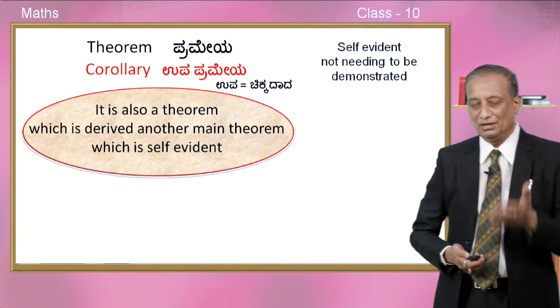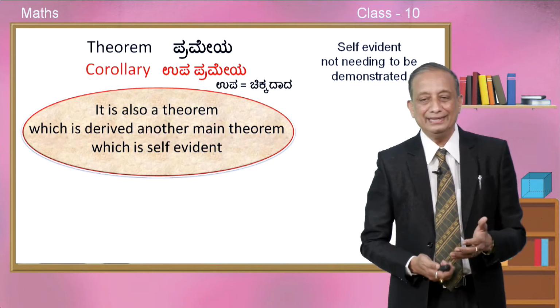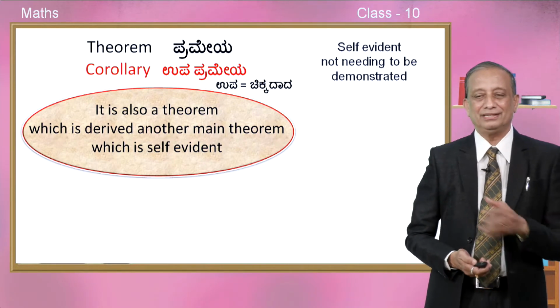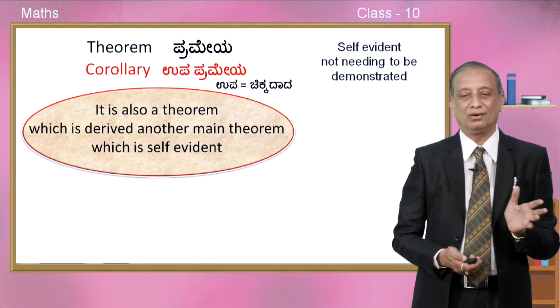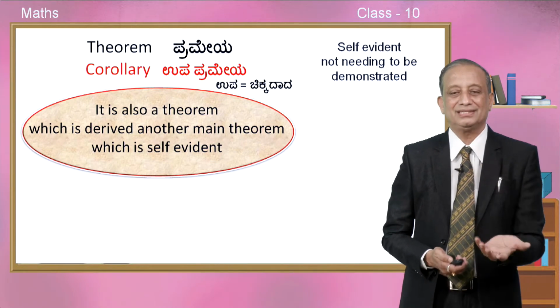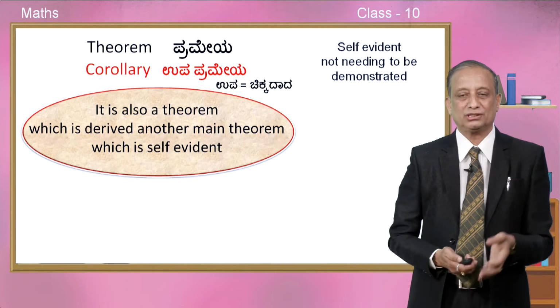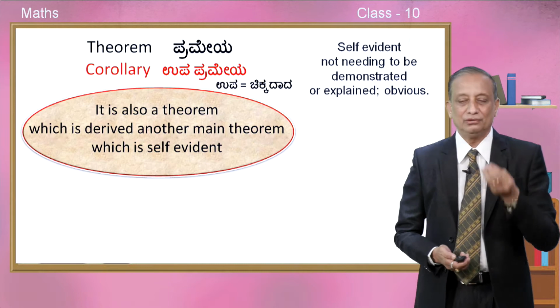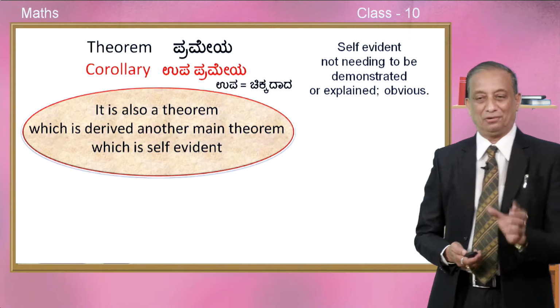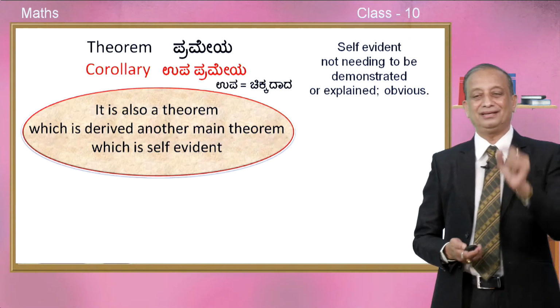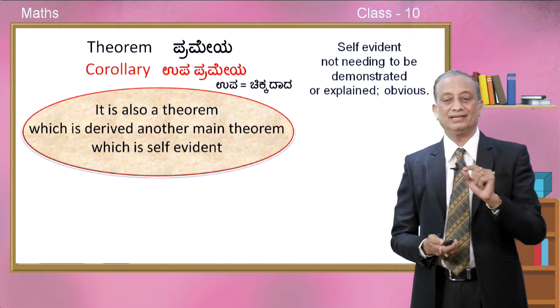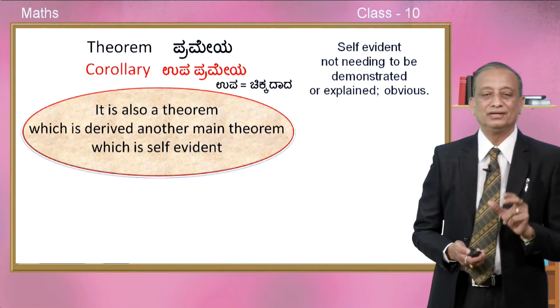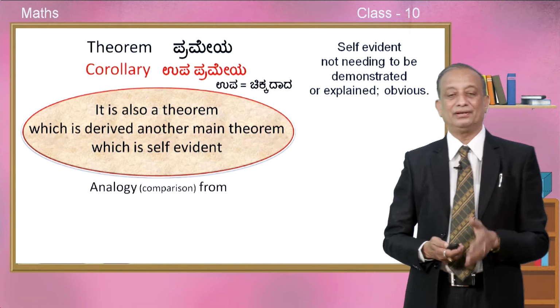Self-evident means not needing to be demonstrated, means it does not require proof at all. So, we can only suggest the proof, it will be so simple and no explanation is required. It will be very obvious provided we would have understood a theorem. So, such small theorems will be called as a corollary.